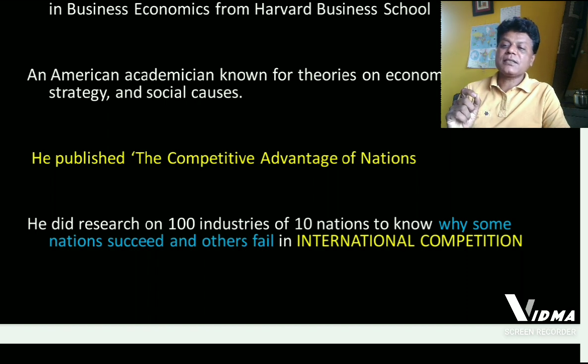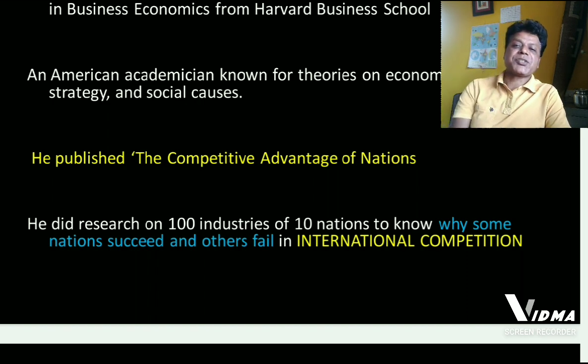Michael Porter has done research on 100 industries of 10 different nations to know why some nations succeed and other nations fail in international competition.